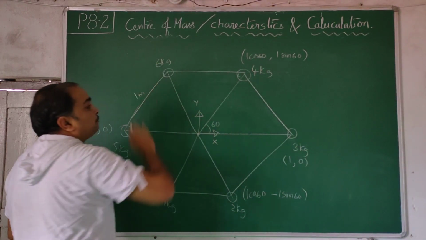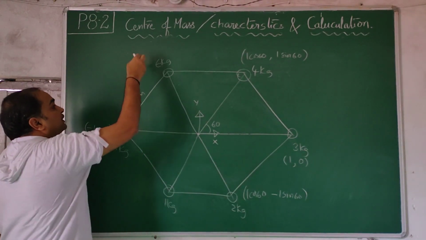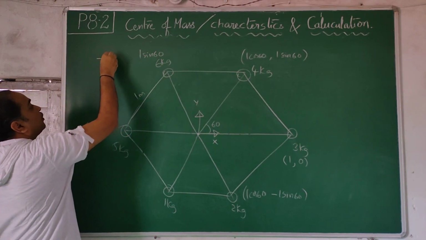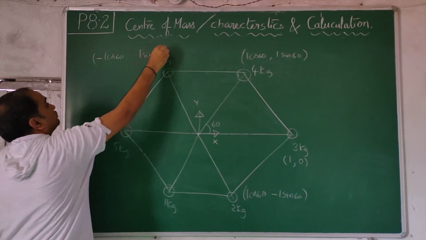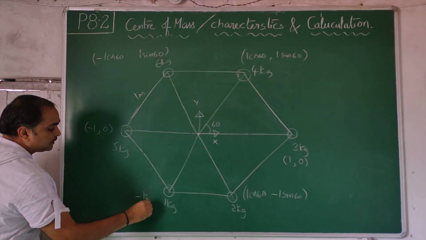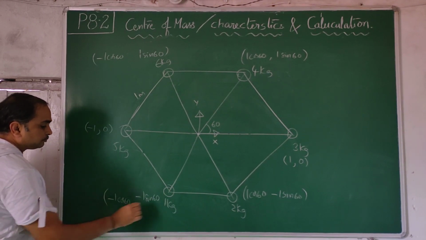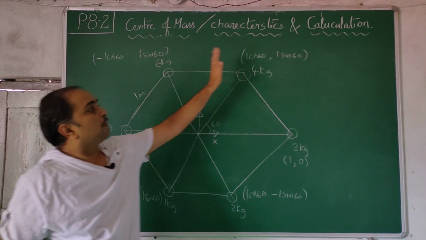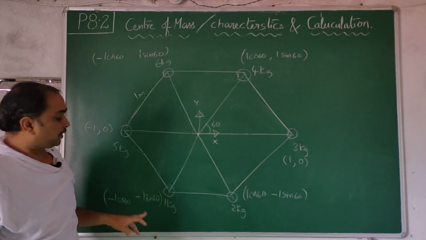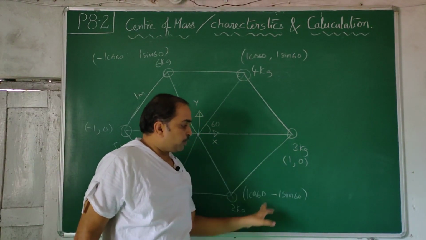Exactly opposite to the y-axis. It's an image of this. So in y direction it will be same, 1 sin 60. But cos 60 comes this side, minus 1 cos 60. Quite opposite here: minus 1 sin 60, minus 1 cos 60. As this is in first quadrant, both are positive. Second quadrant, y positive, x negative. Third quadrant, both are negative. Fourth quadrant, x positive, y negative.